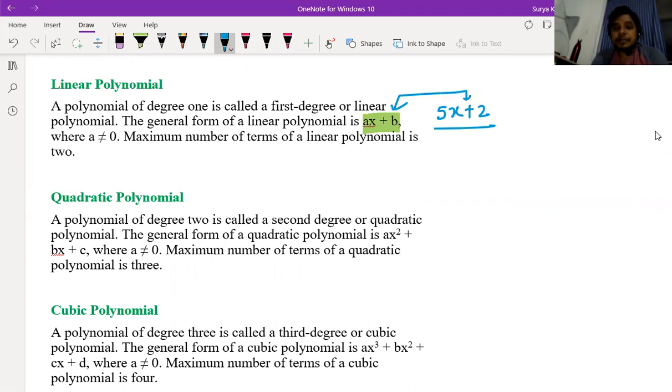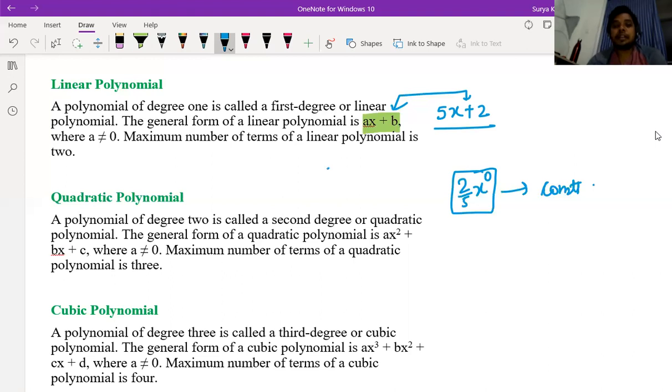Sir, but a constant polynomial means anything to the power 0. Yes, a constant polynomial means only a real number will come. It means any value which is a real number, not having any variable in it, like x to the power 0. You can write anything, like 2 by 5 x to the power 0. Sir, but before you told 0x.